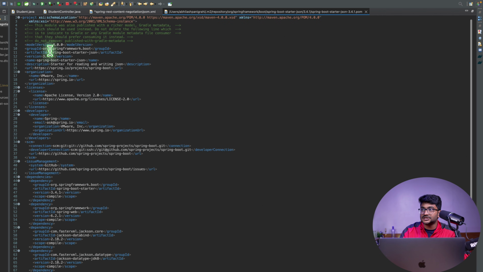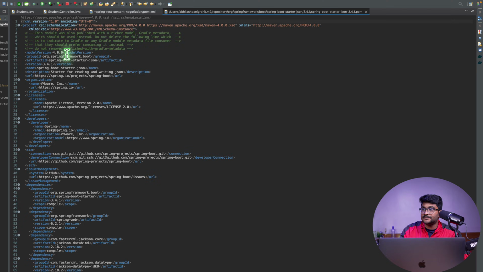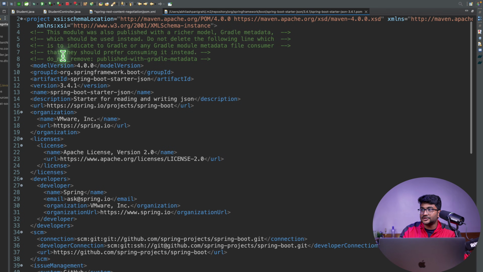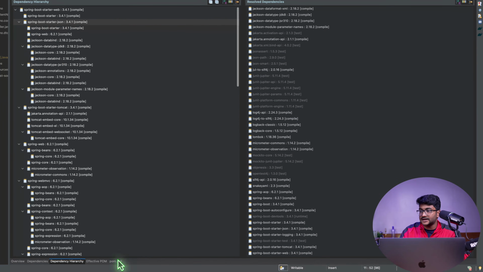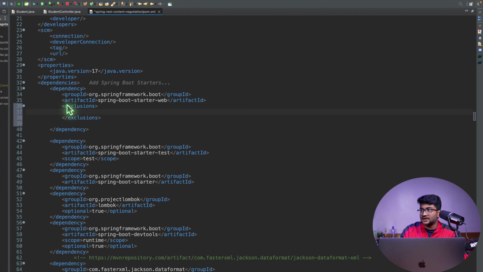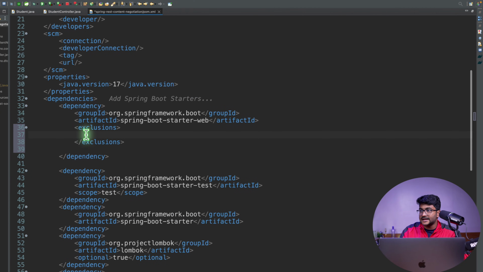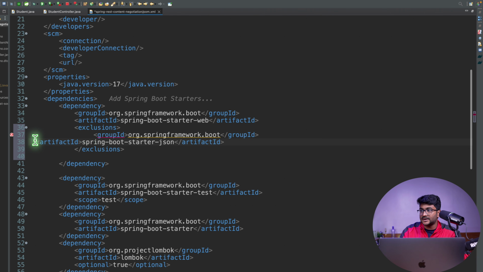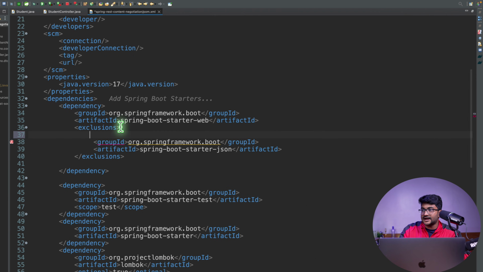So if I go to this jar by double clicking this, and copy the group ID and artifact ID, then close this and go to my pom.xml, for my Spring Boot starter web, I'm going to exclude this group ID and artifact ID, and put it over here and do a Control S. Obviously exclusions, then I have to write another tag, exclusion.